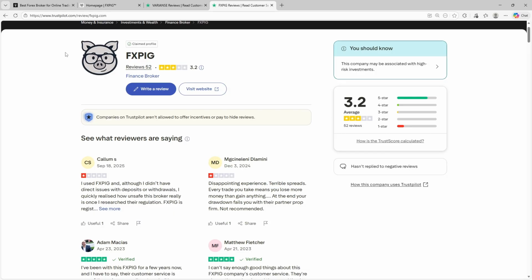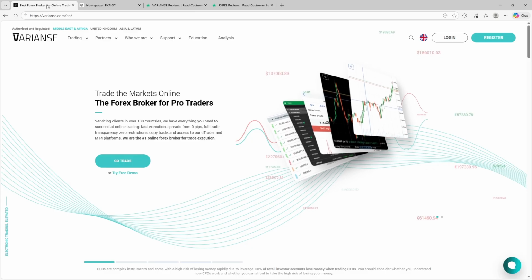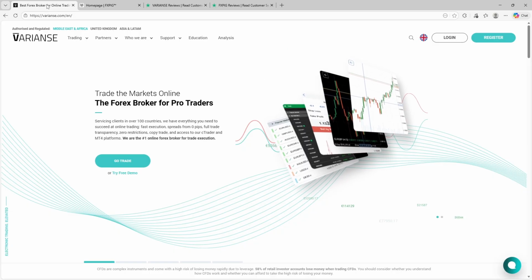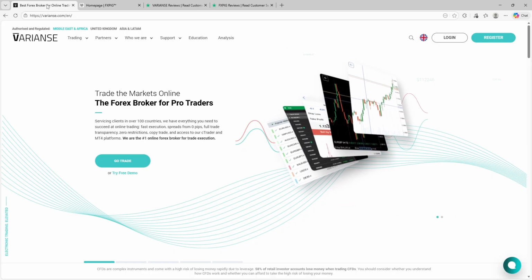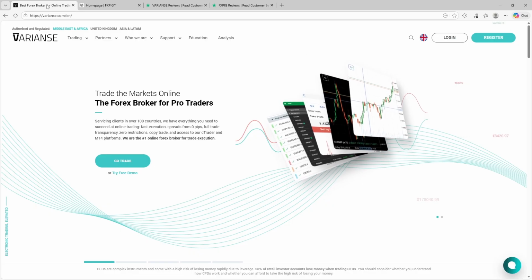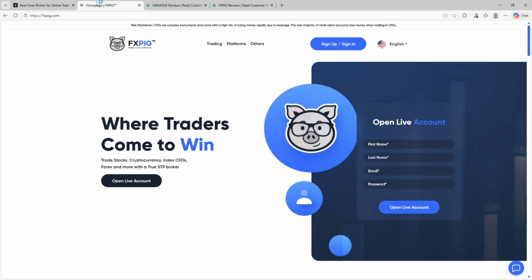Final takeaway: if your priority is institutional grade execution, deep liquidity, and transparent ECN pricing with a technology-first mindset, Varianse stands out as a disciplined, execution-focused broker for serious traders. If you value trading freedom, platform flexibility, and fewer strategy restrictions, FXPIG offers a more open trading environment, but requires careful evaluation due to mixed user feedback and higher variability in experience.